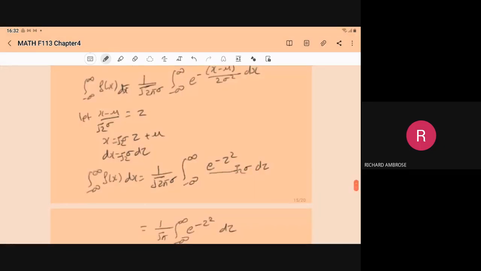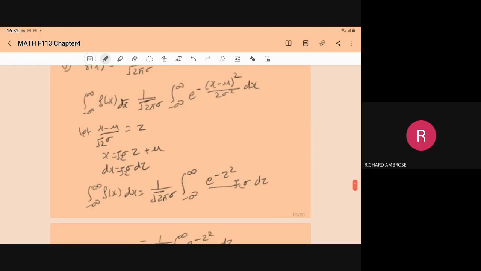So when we substitute, our integral minus infinity to infinity fx dx is equal to 1 upon root of 2 pi sigma, integral minus infinity to infinity. At this place it will be z square, so e to the power minus z square, and in place of dx we will put root 2 sigma dz.